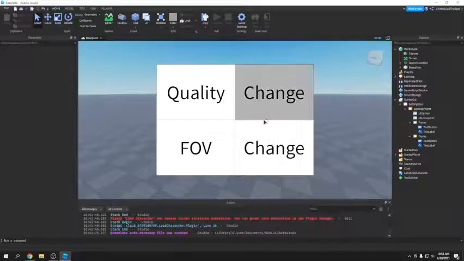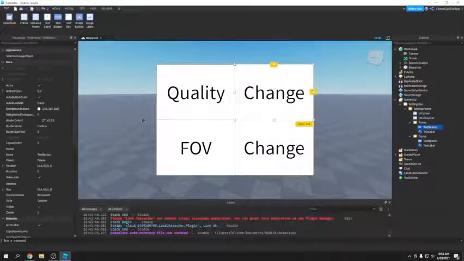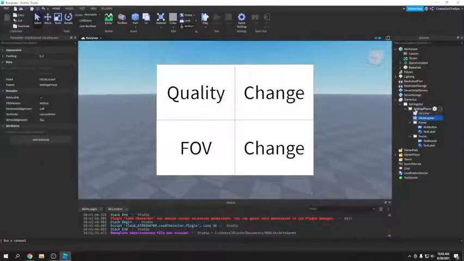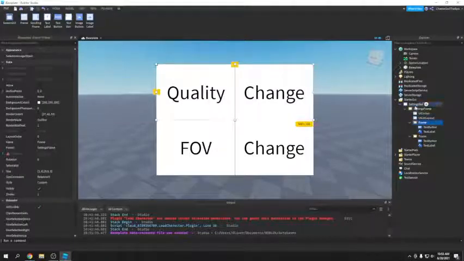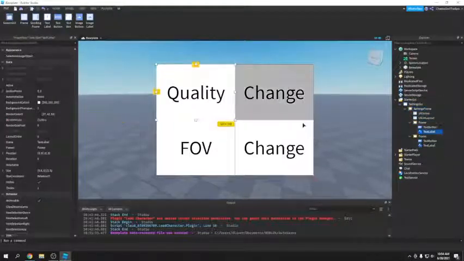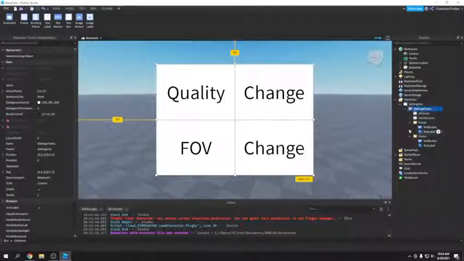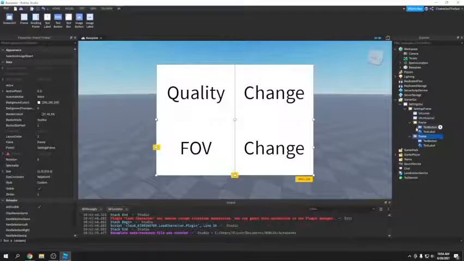Okay, so this video is going to be going over list or UI layout order, layout order for UI objects. So basically I have a simple settings frame here. Could obviously spend a little more time on it, but this is just an example. So right here I have the frame, and I have these two other frames that have two different settings.